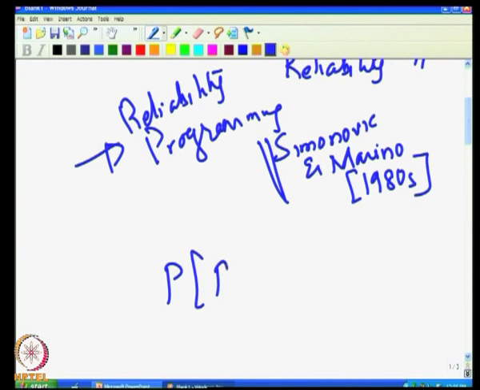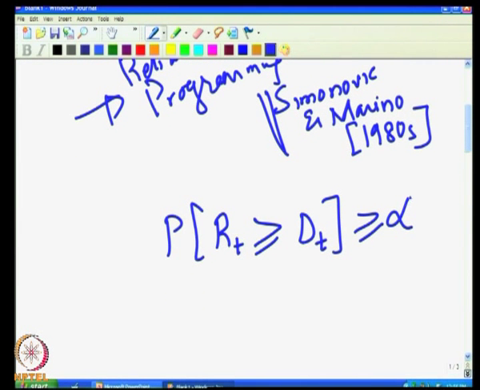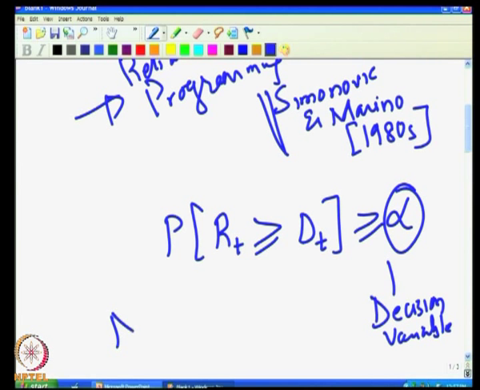When I write a constraint of the form probability of R_t being greater than or equal to d_t is greater than or equal to alpha, now this alpha, instead of pre-specifying its value, I will make alpha also a decision variable, and I will look for maximization of alpha itself in some sense. So, I will say that I want to look at the maximum reliability that we can get from this system, the maximum reliability of meeting the demands.